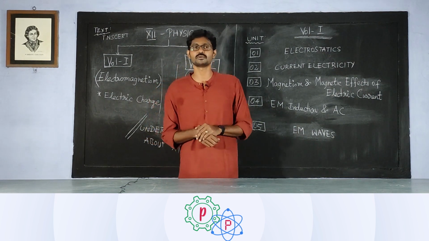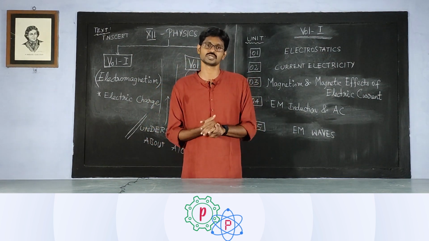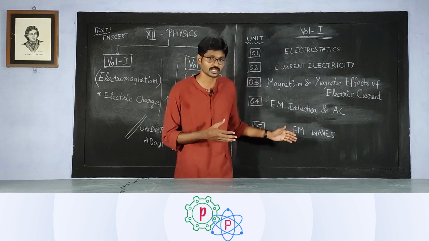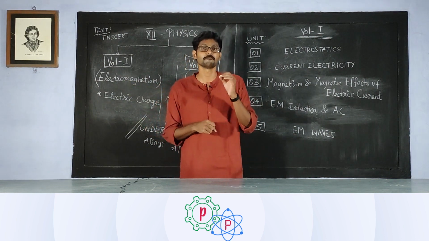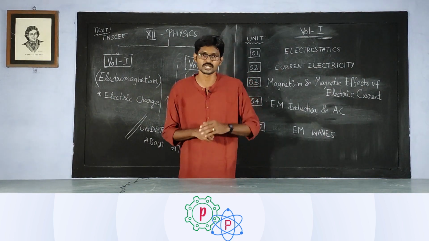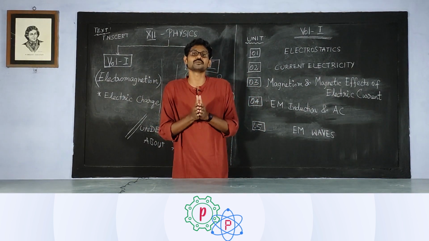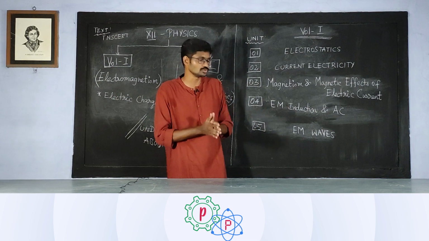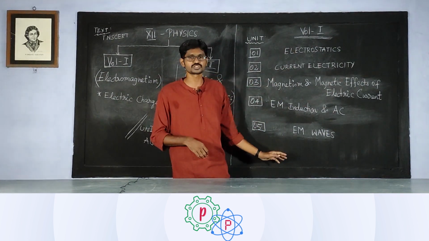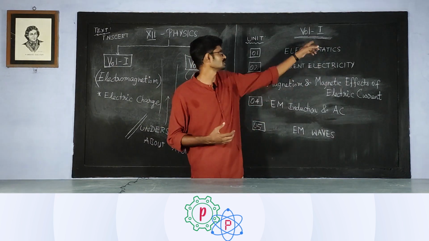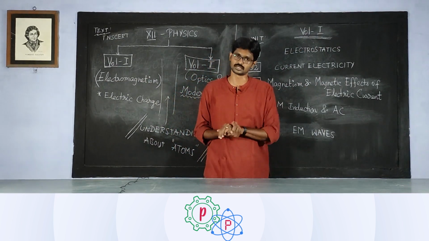So we will be learning about the fundamental equations of electromagnetism in total, as Maxwell's equations. There are 4 fundamental equations. The 4 fundamental Maxwell's equations will be dealt with and introduced in the last chapter. So this is going to be what it is in volume 1 of the 12th grade.